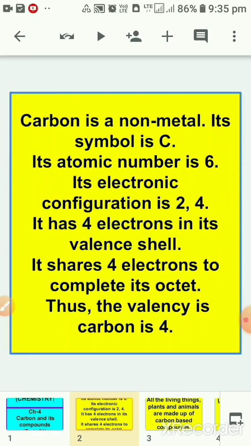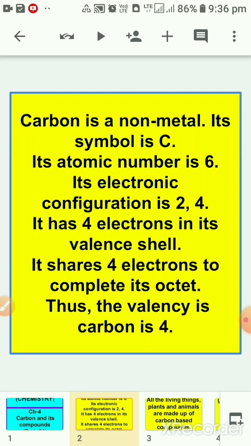What is carbon actually? Carbon is a non-metal. It has the properties of non-metals like not malleable, not ductile, having dull appearance. So carbon is a non-metal. Its symbol is C. Its atomic number is 6.